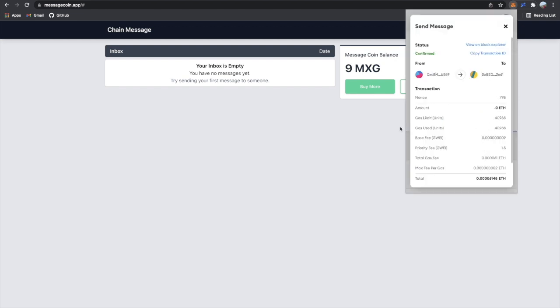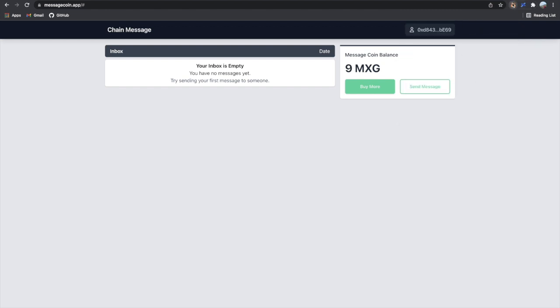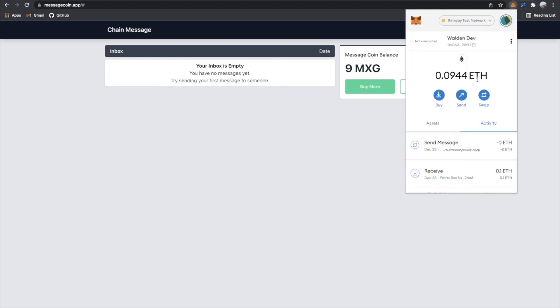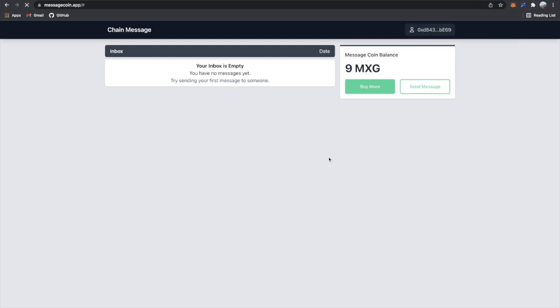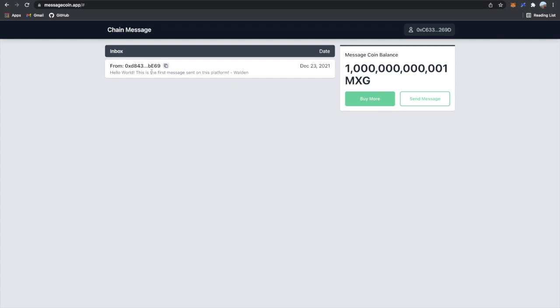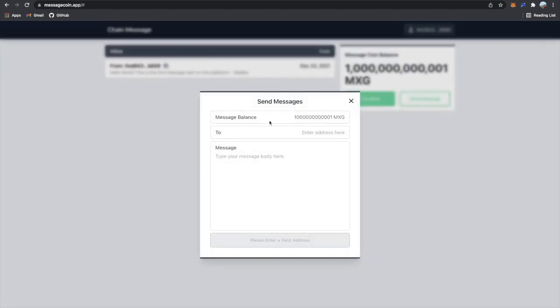And it's sent over. So that means if I now connect with this account and refresh, I'll see this message in my inbox. And I also see I think that's 1,000,001,000,001 message tokens. This is the account I actually used to create the contract, which is why it has so many tokens. Yeah, I can respond now. I created this easy way to just copy the address. So I can now send a message back. I'll say, thank you for the message.